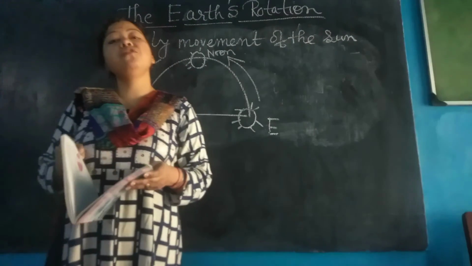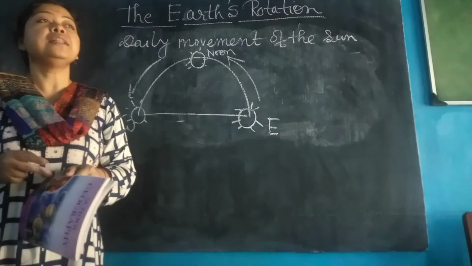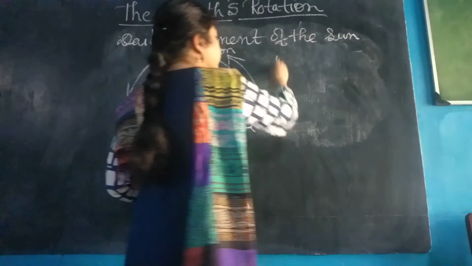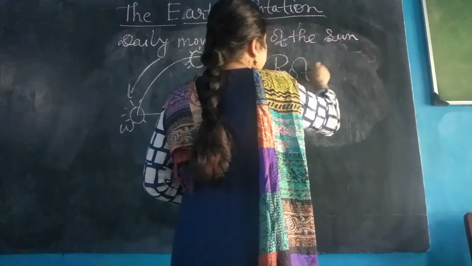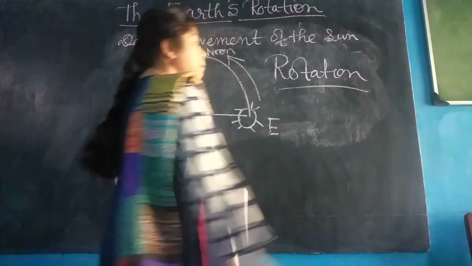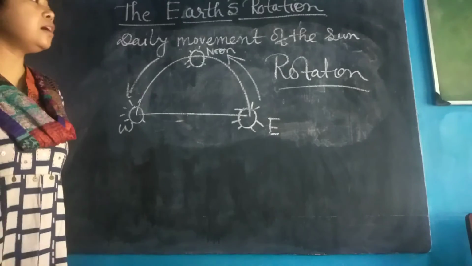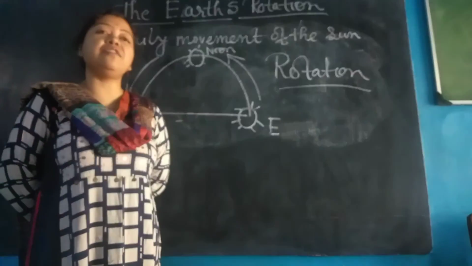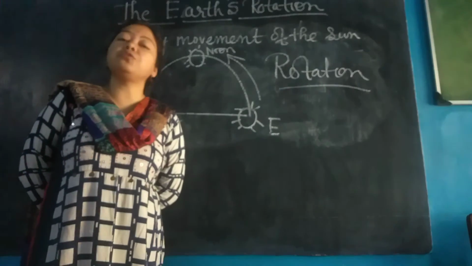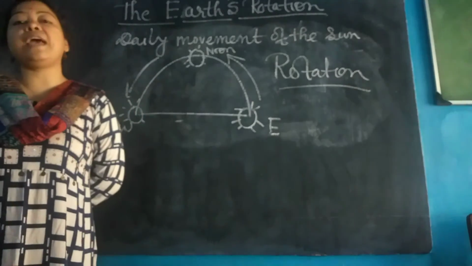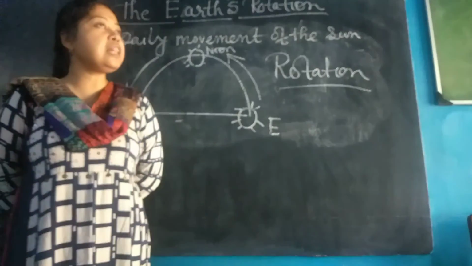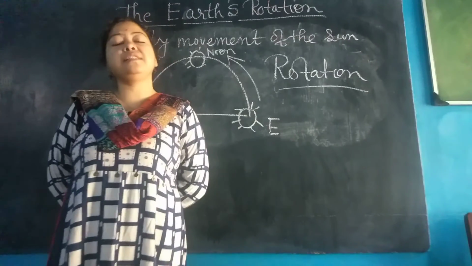The sun neither rises nor sets. It does not move. This is because of the rotation of the earth. It feels like the sun rises in the east and sets in the west, but the sun never rises nor sets. Because of the rotation of the earth, we feel that the sun rises in the east and sets in the west. Actually, the earth rotates from west to east in an anti-clockwise direction, and for this reason we feel that the sun rises in the east and sets in the west.